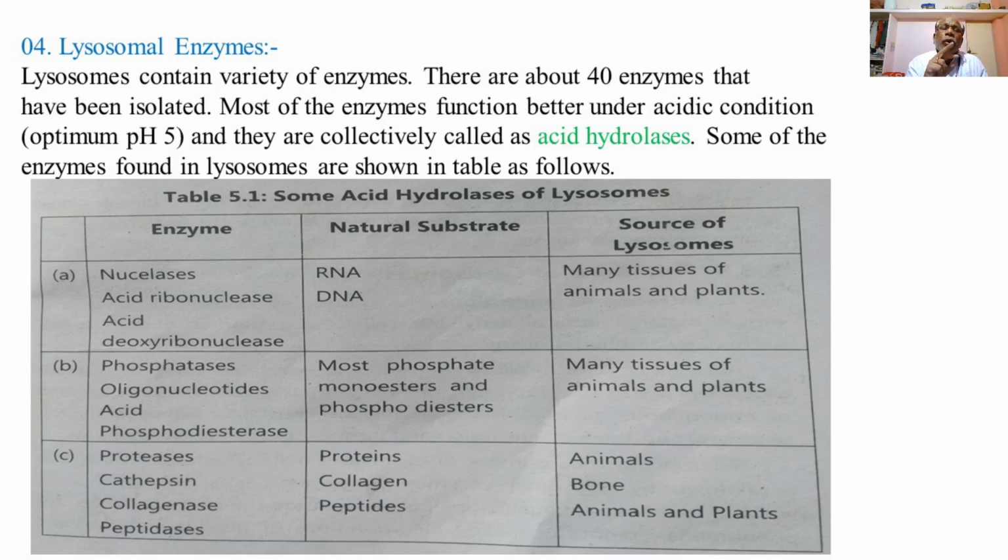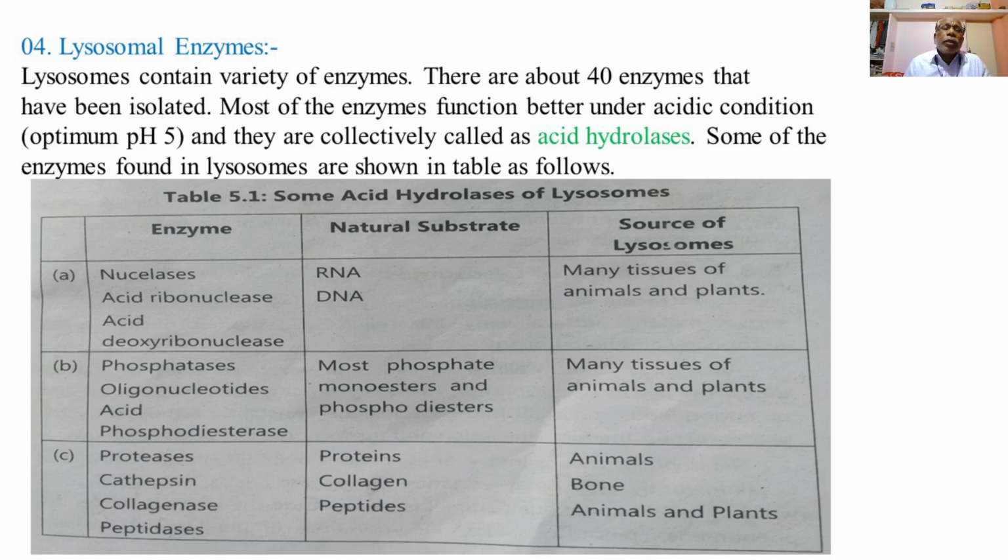These two types of nucleases act upon the natural substrates RNA and DNA. The source of these enzymes is many tissues of animals and plant cells.